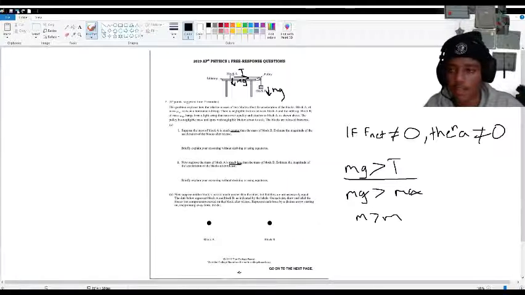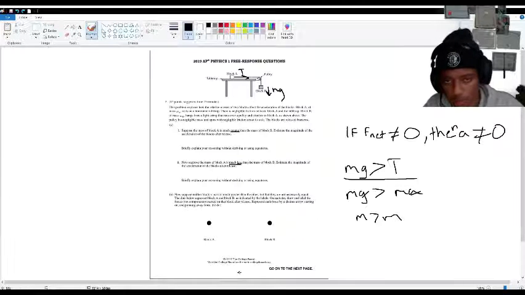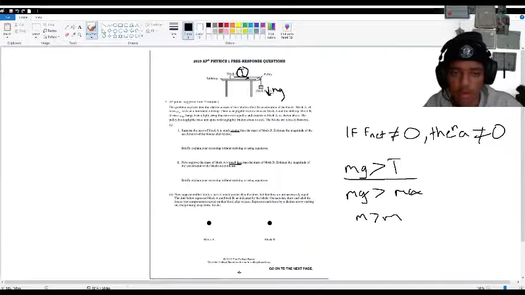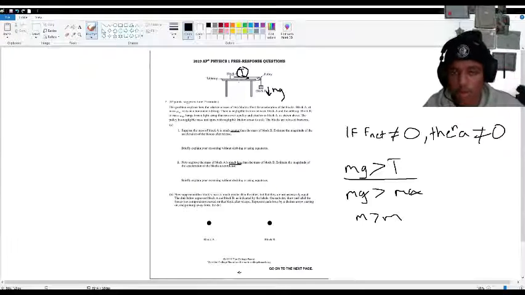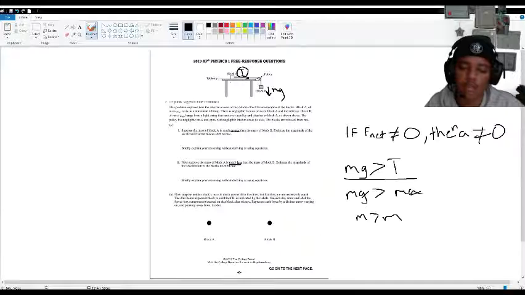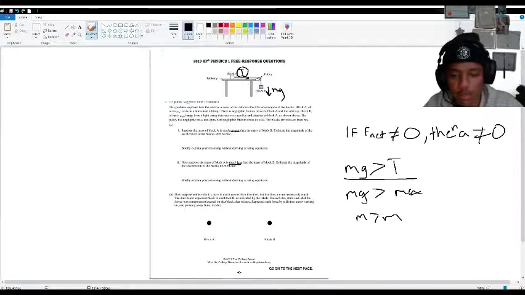Sorry, not mg for block A. I meant this tension had so much more force than mg, which is why the F net wasn't 0 and was in the tension's favor, which was why the blocks barely had any acceleration. Even though the F nets weren't 0, block A was not in free fall, and it had a normal force, right? If these things were switched, there would be a much bigger acceleration, which is what's happening right here.